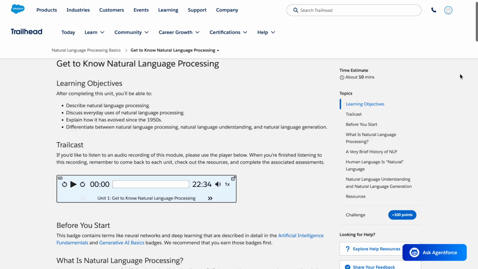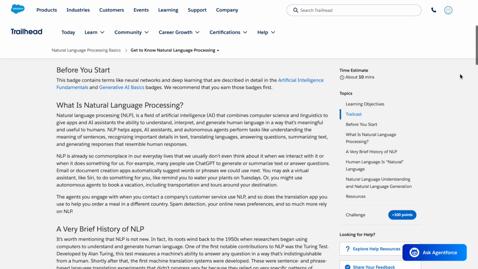generation. Before you start, this badge contains terms like neural networks and deep learning that are described in detail in the Artificial Intelligence Fundamentals and Generative AI Basics badges. We recommend that you earn those badges first.